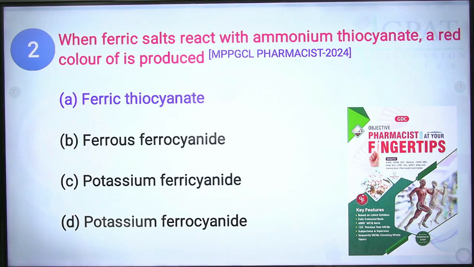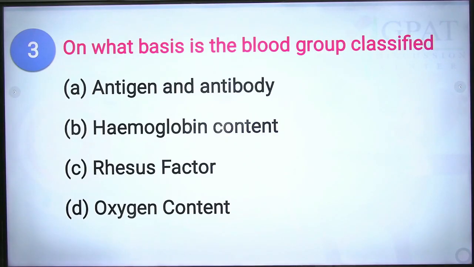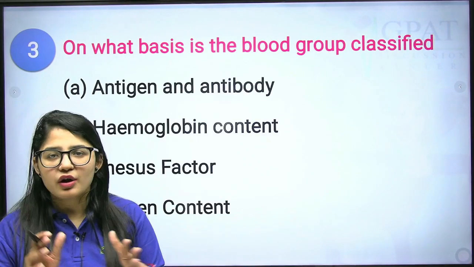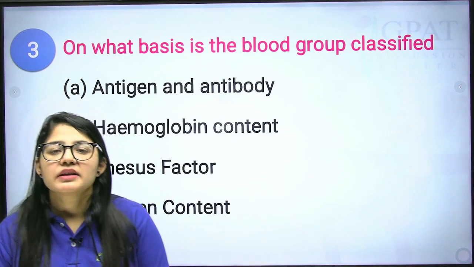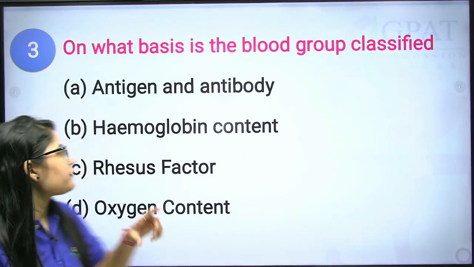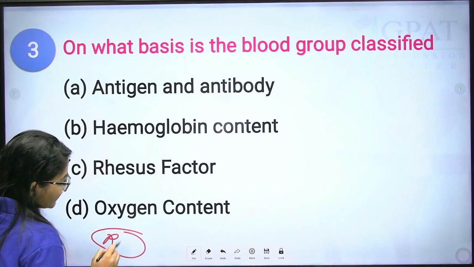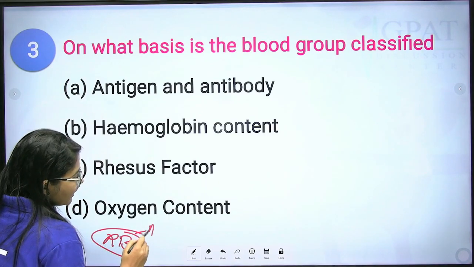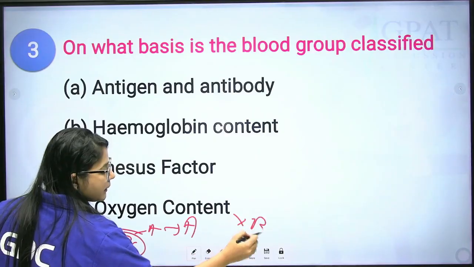Now, next, question number 3. On what basis is the blood group classified? On the basis of antigen and antibody present over the surface of an RBC, different classes of blood group are designated. If the surface of the RBC has A antigen, that means your blood group will be A and the antibody will be B. Clear?